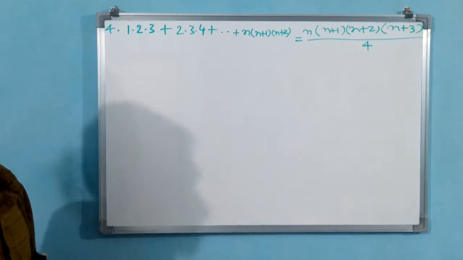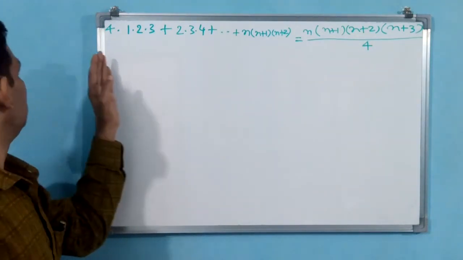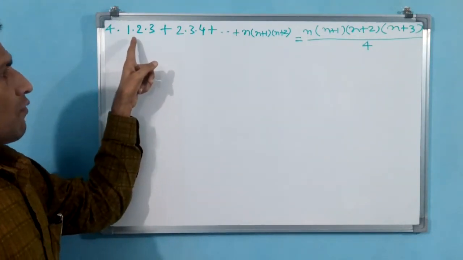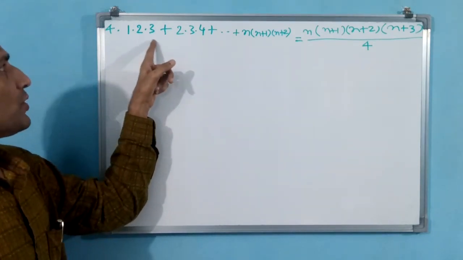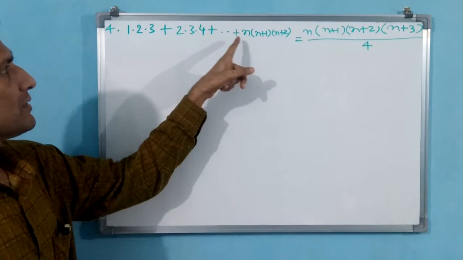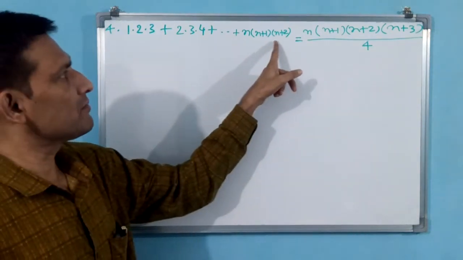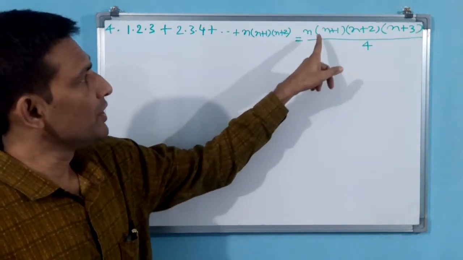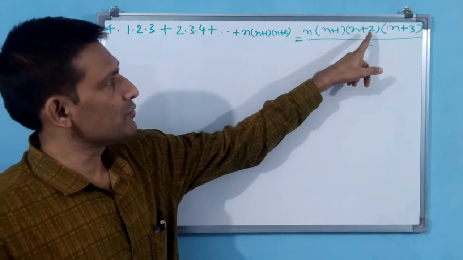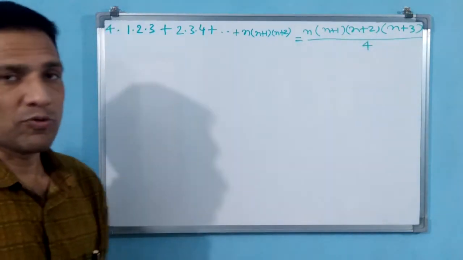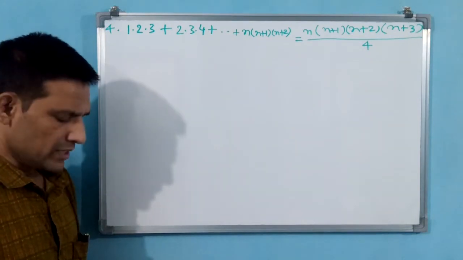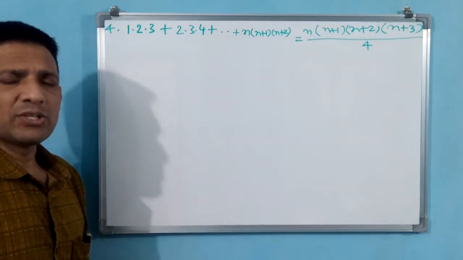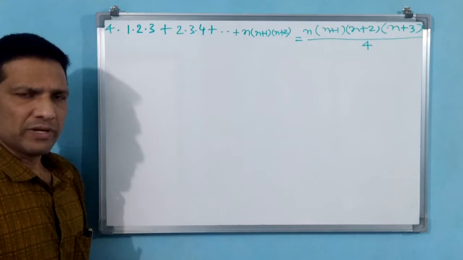See the fourth question. 1 into 2 into 3, this is not 1.2.3. 1 into 2 into 3 plus 2 into 3 into 4 plus dash dash dash n into (n plus 1) into (n plus 2) is equal to n into (n plus 1) into (n plus 2) into (n plus 3) by 4. This we have to prove by the principle of mathematical induction. N belongs to capital N, natural numbers, they have given.